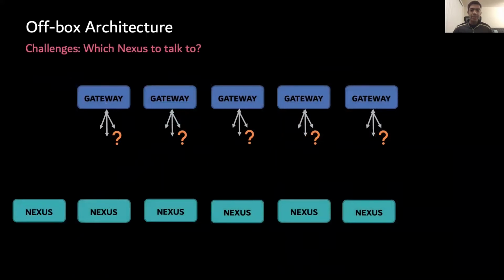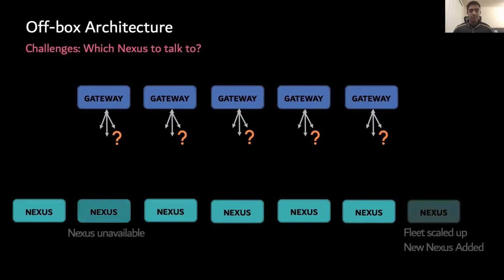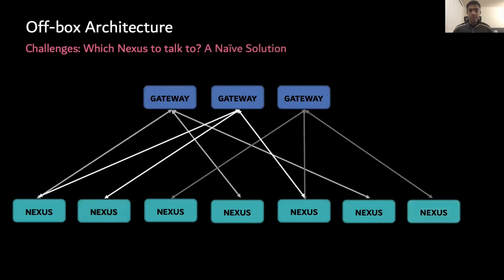Which k Nexuses does each gateway talk to, given one gateway doesn't know about another's decision, and we want to evenly distribute the connections? Additionally, a Nexus could come up or go away, and we want minimal disruption around these events. To appreciate the complexity of this problem, let us run through a very naive solution where each gateway picks 3 random Nexus hosts to route to.